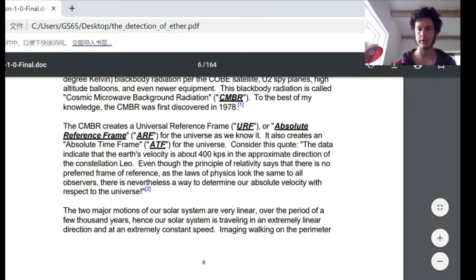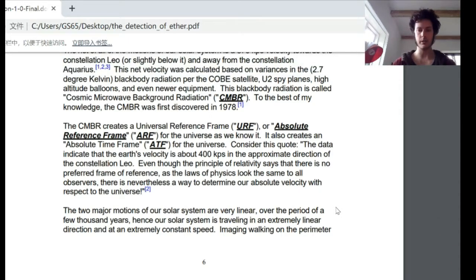Consider this quote: the data indicate that the Earth's velocity is about 400 kilometers per second in the approximate direction of constellation Leo, even though the principle of reality says that there is no preferred frame of reference, as the laws of physics look the same to all observers. There is nevertheless a way to determine our absolute velocity with respect to the universe, which all physics claim is not possible. Here, this claim is possible due to the ARF, the absolute reference frame, the cosmic microwave background radiation, thus the URF, universal reference frame.